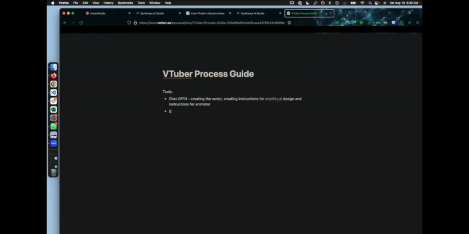And then we have Stability.ai/DreamStudio.ai. And whoops, let me adjust that so the link isn't broken.